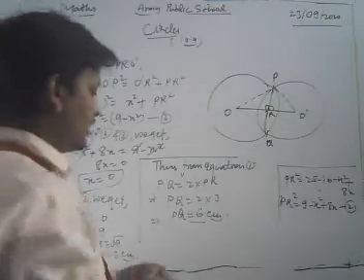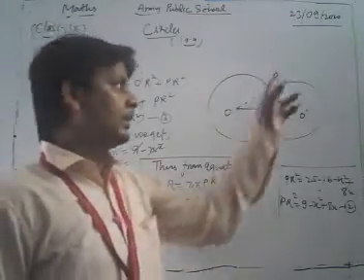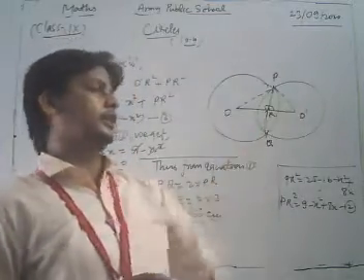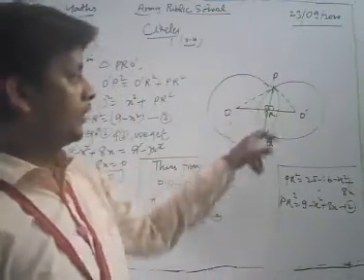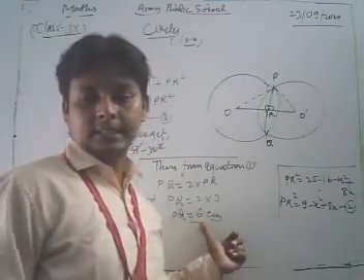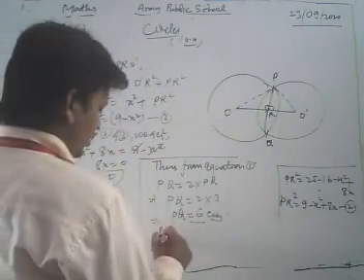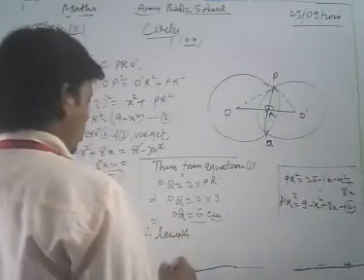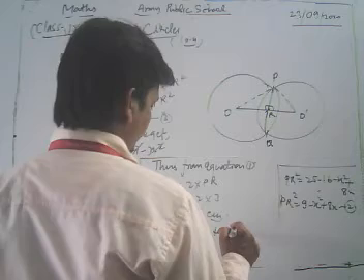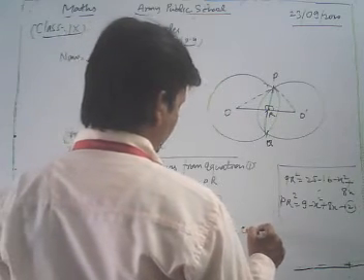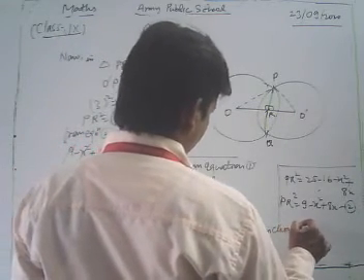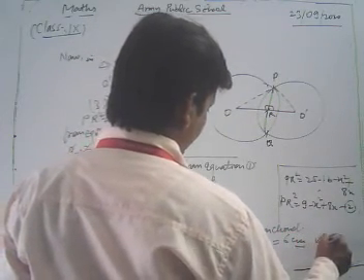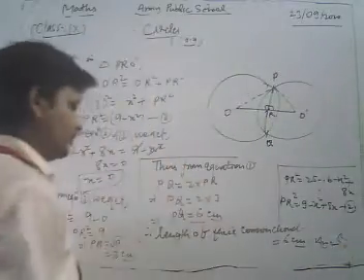Thus, dear students, in this way we can say that if two circles intersect each other, then the length of the common chord is equal to 6 centimeter. Thus the length of their common chord is 6 centimeter. This is our final answer.